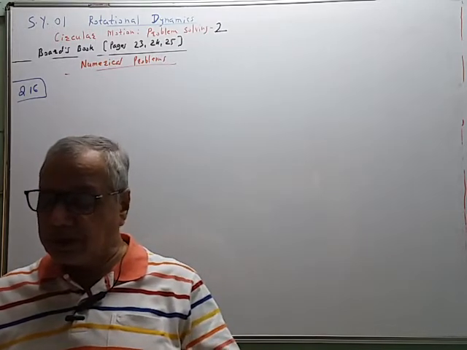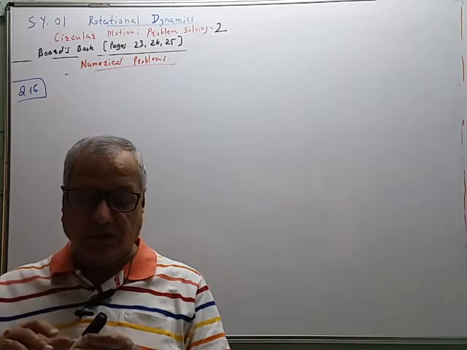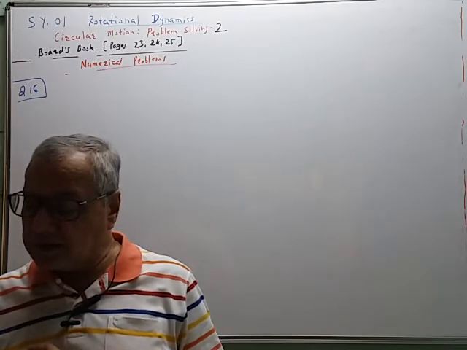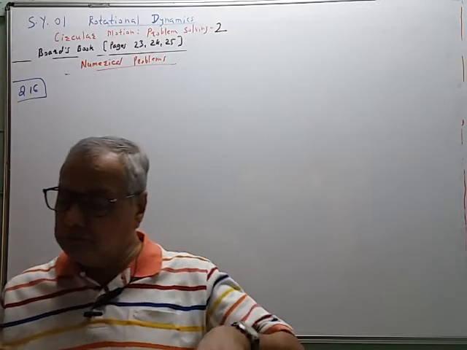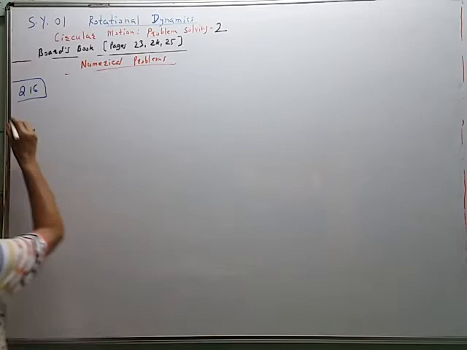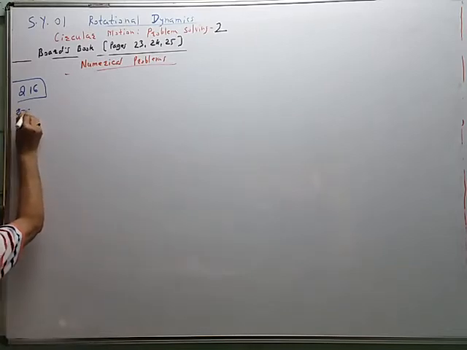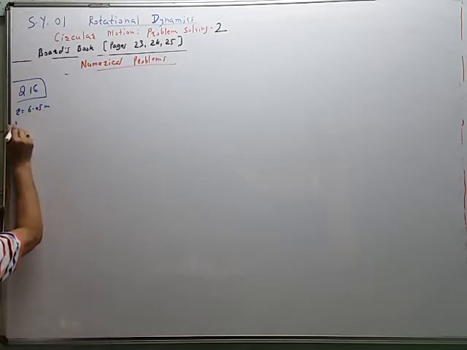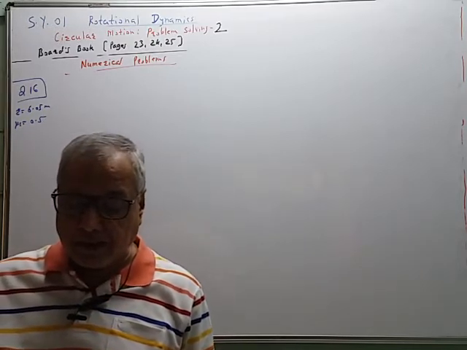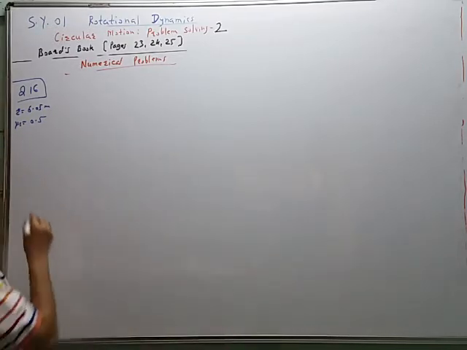Again the problem has two parts. The problem is related with the well of death. So the given quantities: radius r is equal to 6.05 meter, coefficient of friction mu s is equal to 0.5, mass of the rider is 50 kg.